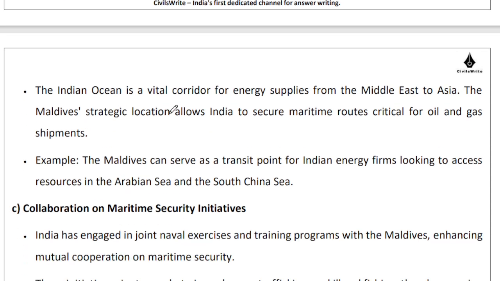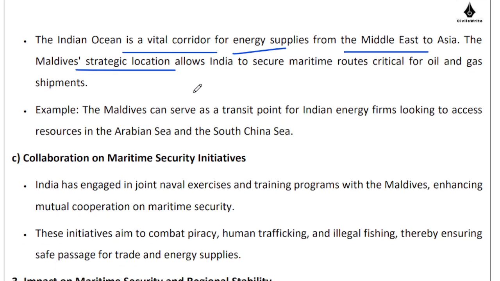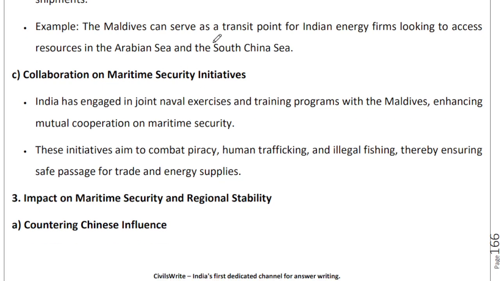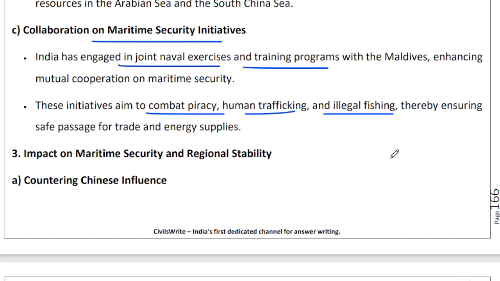Energy security, again, it's a very vital corridor for energy supplies from Middle East to Asia. So the strategic location of Maldives does give us that kind of comfort, right? Maldives can be a transit point for Indian energy firms. In terms of collaboration on maritime security initiatives, we do joint naval exercises, we do joint training programs, so that there is interoperability, so that we can combat piracy, human trafficking, illegal fishing, and such other menaces jointly.